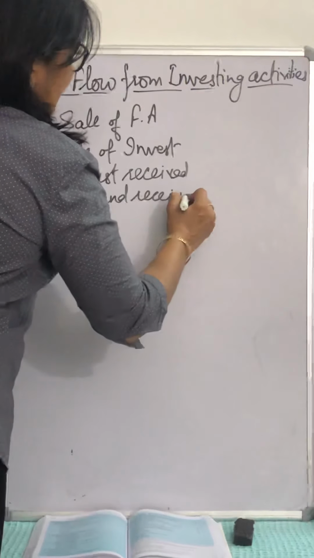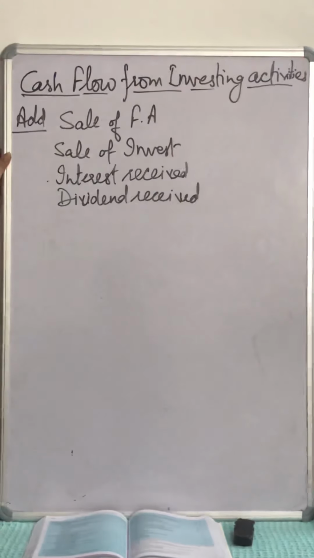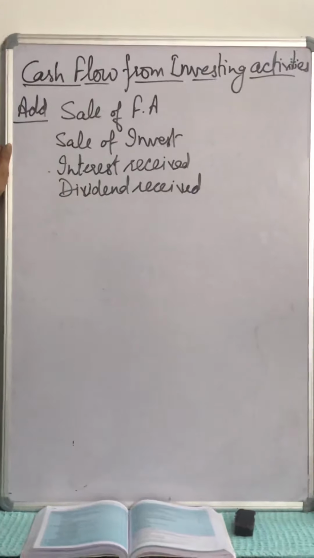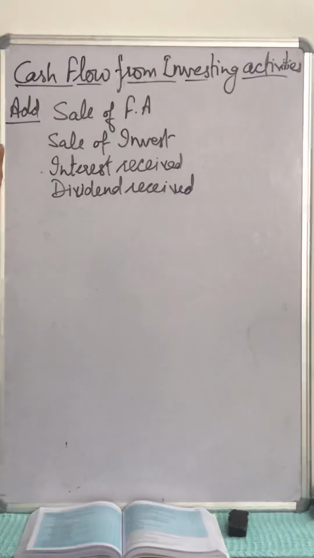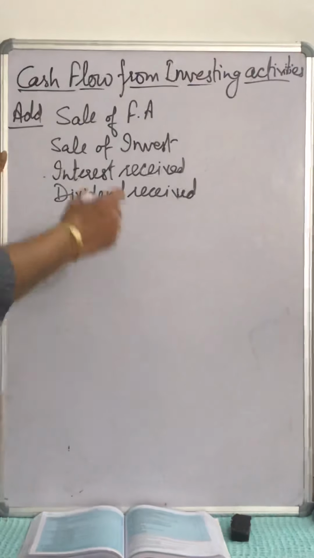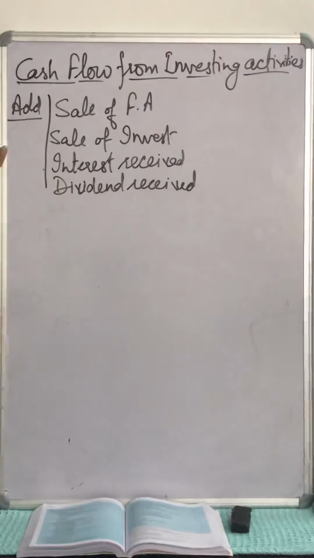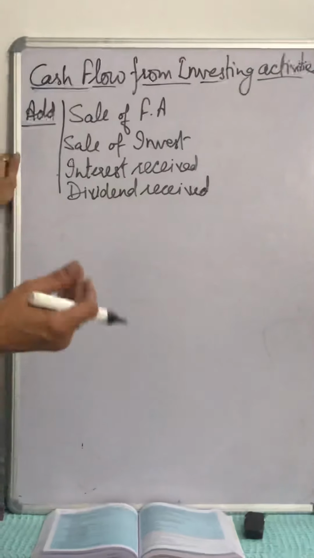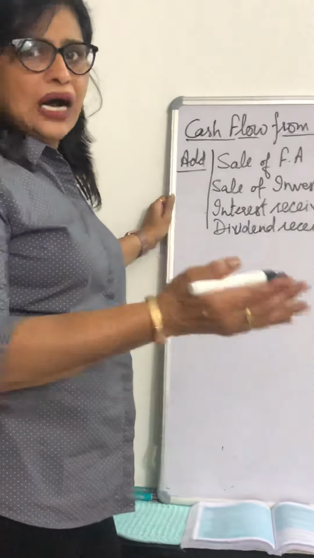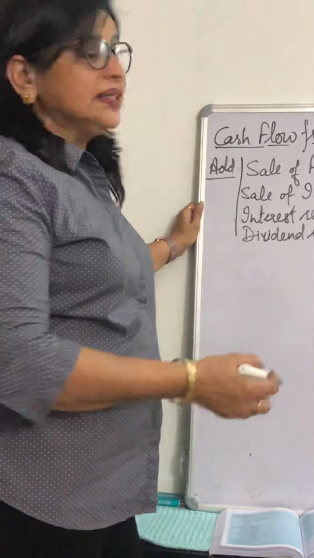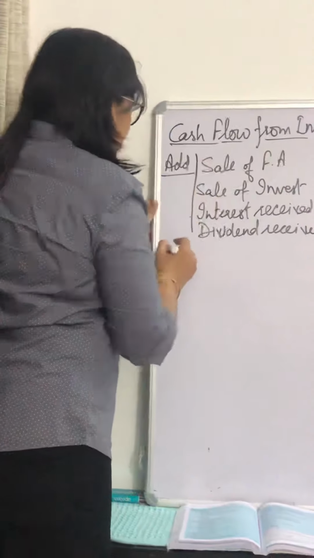These are the major items which are generally found in the questions and are to be added while calculating the cash flow from investing activities. Other than these items, if there is anything which is of investing nature and you are receiving cash from that, that is also added over here.